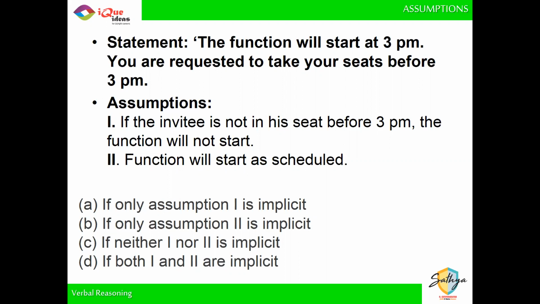So in this example, it's only the second assumption which needs to be implicit. The first one is not. So B should be my right answer. Did everybody get this one? B definitely has to be my right answer. Did everybody get this one? Are we together on this? चलो बढ़िया है, आगे बढ़े फिर.